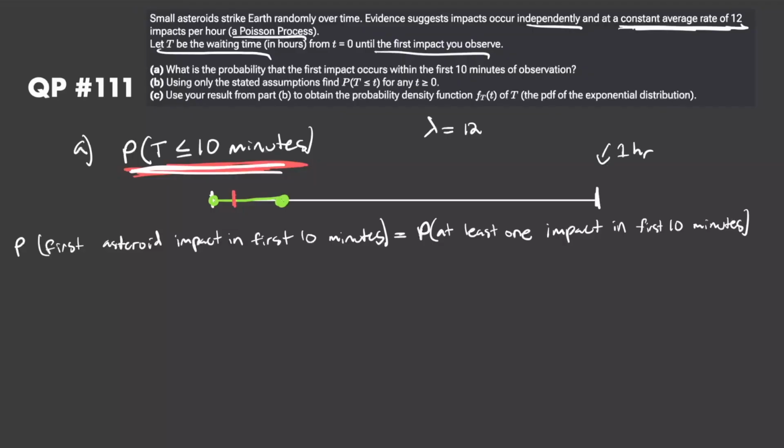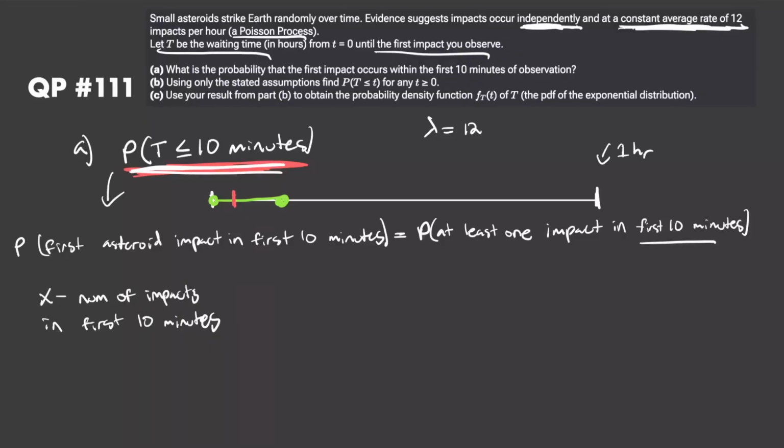Okay, now just to write it out, because this is really the key fact: the probability that t is less than or equal to 10 minutes is just the probability that the first asteroid impact occurs within the first 10 minutes, and that we can model as the probability that at least one impact happens within the first 10 minutes, which is Poisson. And again, we know that this follows a Poisson distribution from QP1 because we're modeling the number of events within a time interval when these events occur independently and at a constant average rate.